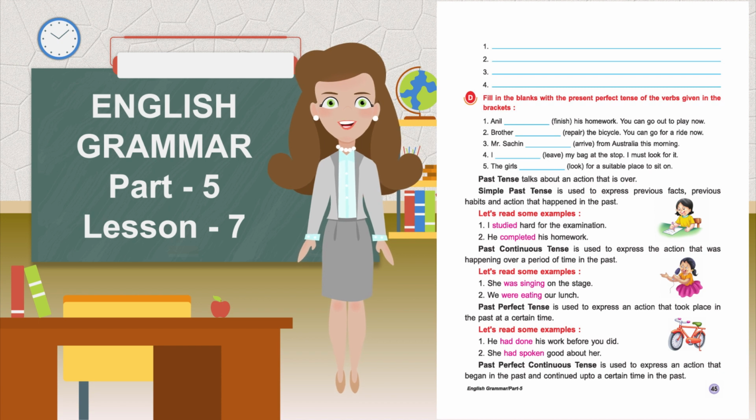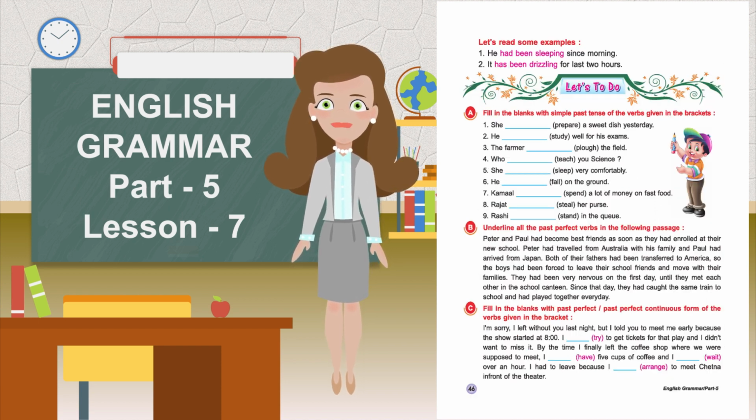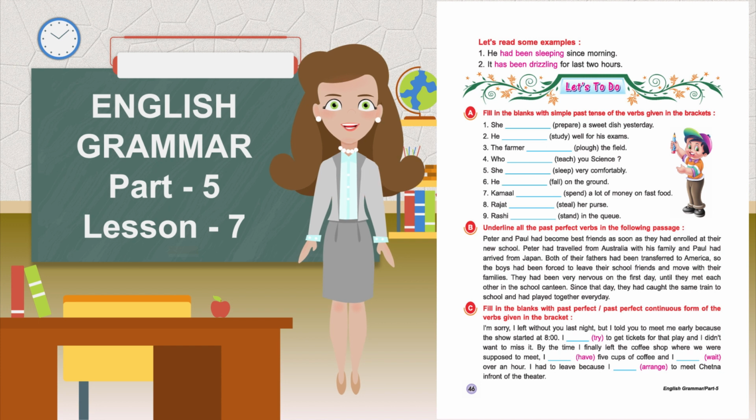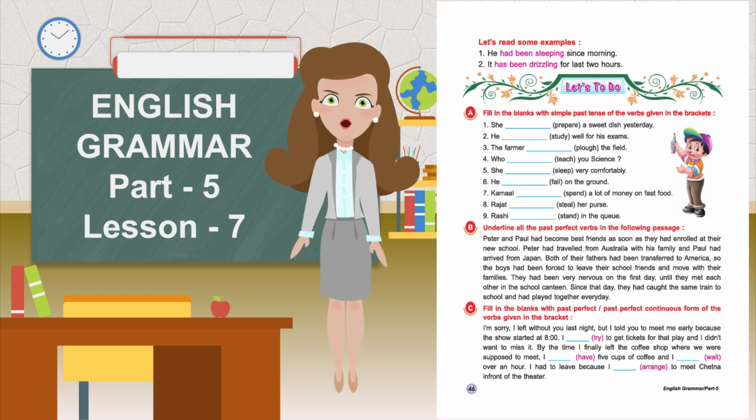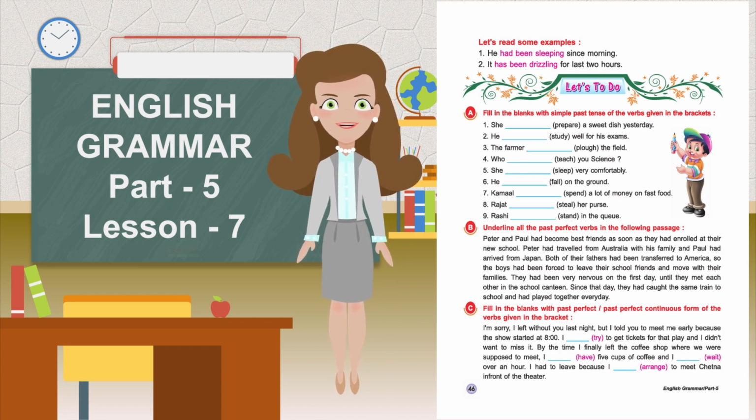Past perfect continuous tense is used to express an action that began in the past and continued up to a certain time in the past. Let's read some examples. He had been sleeping since morning. It has been drizzling for the last 2 hours.